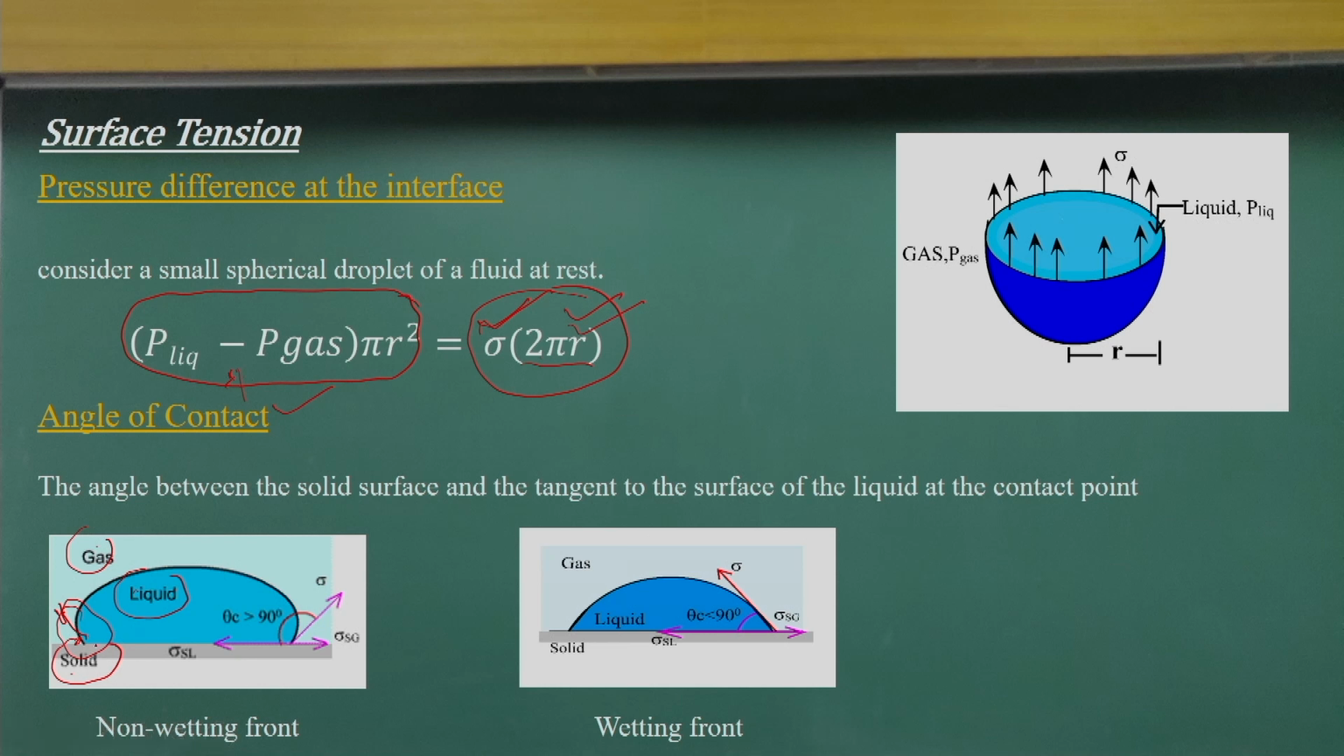If the angle of contact is more than 90 degrees, then the liquid will not wet the solid surface. Whereas if this angle is less than that, the liquid can come into contact with the solid and wet it. So in a very simple way, we can find out which liquids are going to wet a solid surface or not, based on the angle of contact.